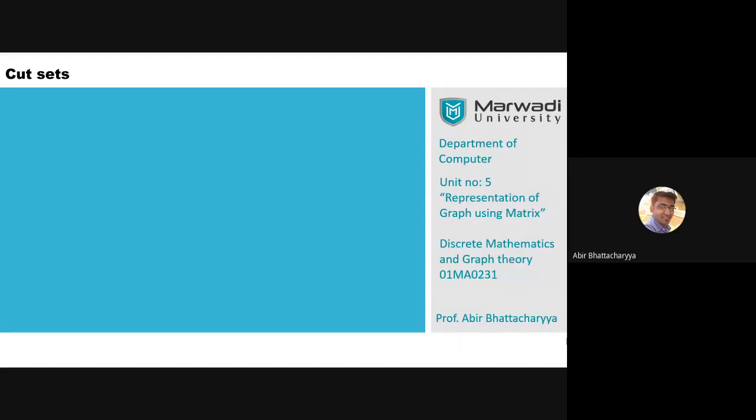Now today we are going to discuss the important concept of this particular unit of matrix representation of graphs, which is cut set. Let's discuss what is cut set, how to figure out how many cut sets are there in a graph, and what is the exact concept of cut set.